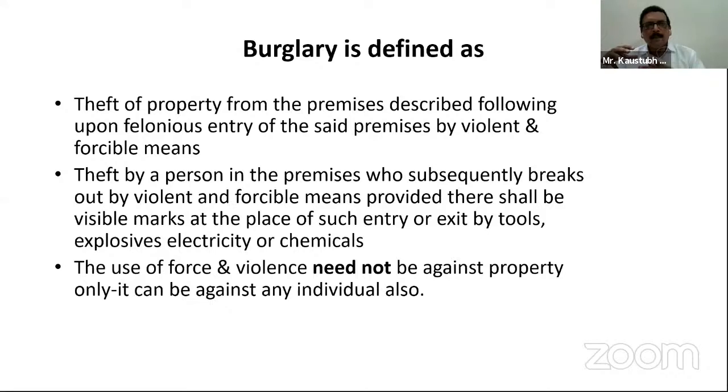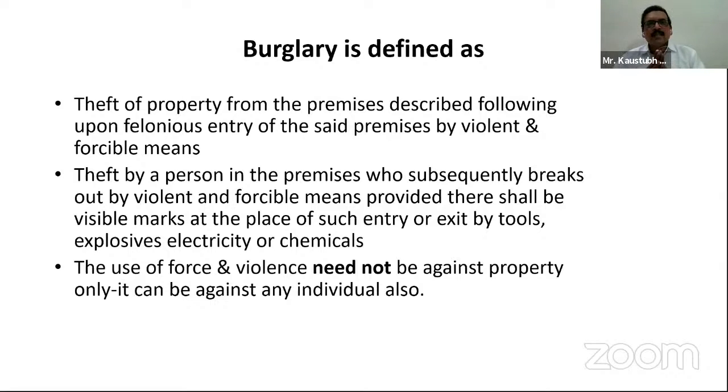He may come by breaking the door. He may come by breaking a window. And accordingly, this is termed as violent and forcible entry. The same way, the exit would have been by using the tools which a burglar can have, the explosive material or the chemical with him, and accordingly he may have the entry or exit by way of forcible means.